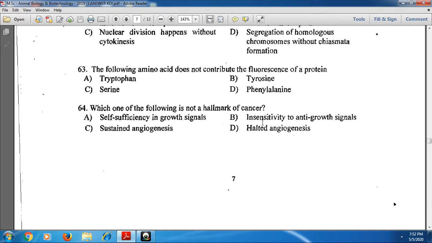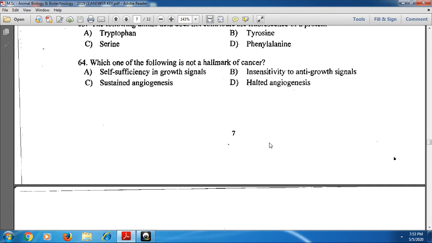Halted angiogenesis is not a hallmark of cancer, whereas sustained angiogenesis, self-sufficiency in growth signals, and insensitivity to anti-growth signals are hallmarks of cancer. Hence option D is the correct one.